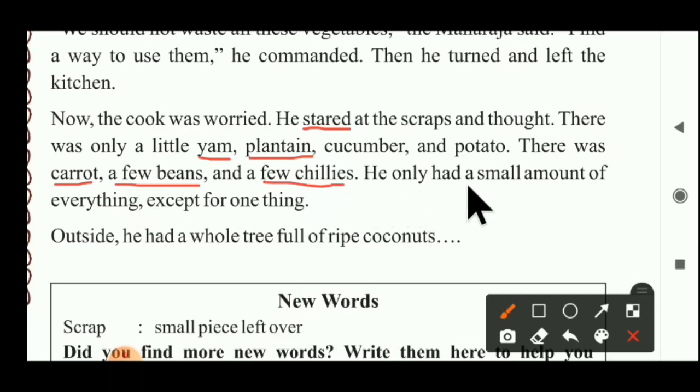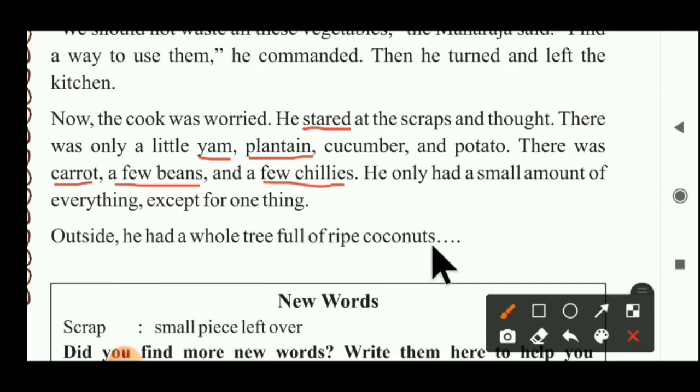He only had a small amount of everything except for one thing. That thing is in a very small amount because it's scrap. Everything is little, except one thing. Outside he had a tree full of ripe coconuts.